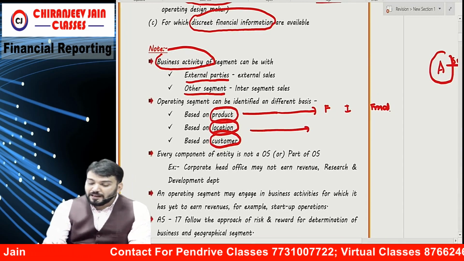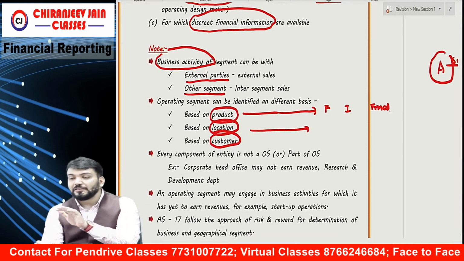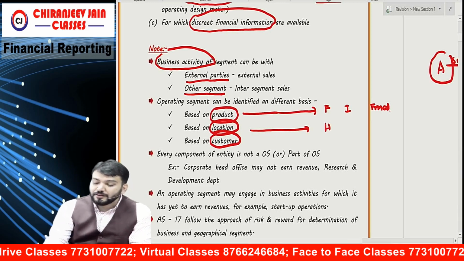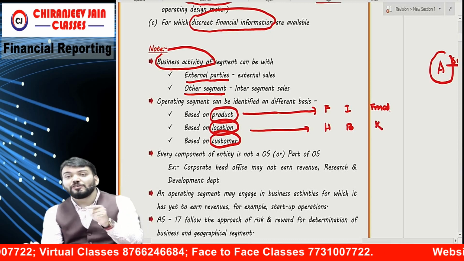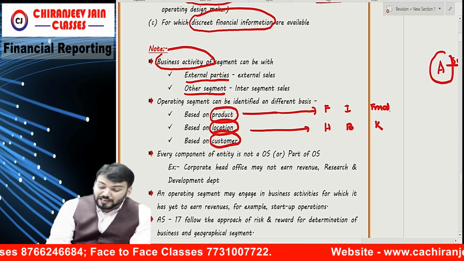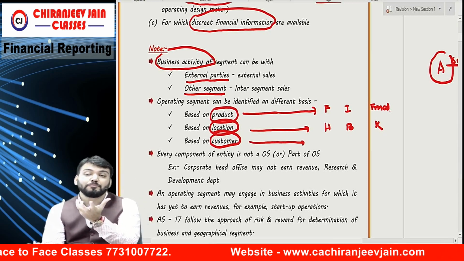Based on location means what? It might happen I teach all three levels in Hyderabad, Bangalore, and Kolkata. So this is based on location. Based on class of customer means all my products are in three modes.